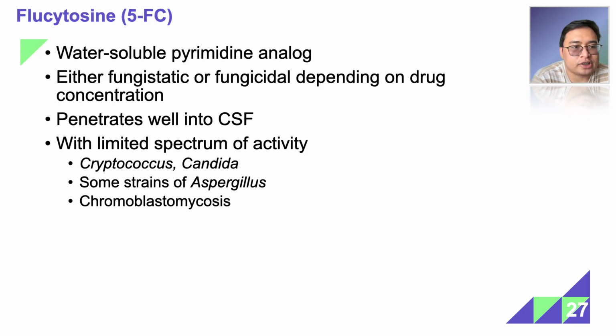Next drug, we have flucytosine. It's a water-soluble pyrimidine analog. It is either fungistatic or fungicidal depending on the drug concentration. Unlike amphotericin B, flucytosine actually penetrates well into the CSF, but it has a narrower spectrum of activity. It's only effective for Cryptococcus, Candida, some strains of Aspergillus, and Chromoblastomycosis.